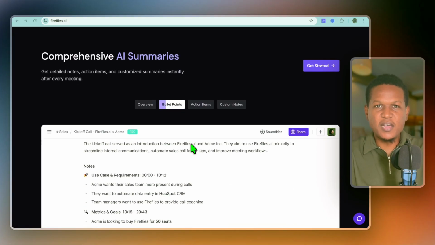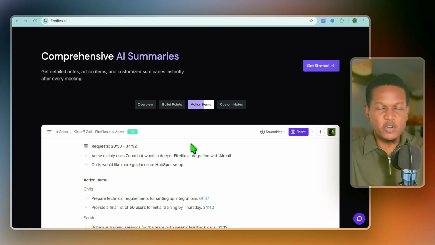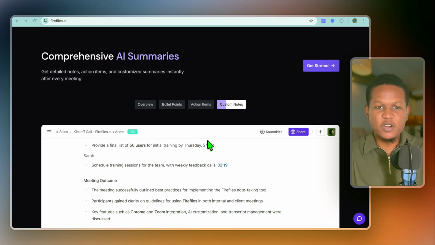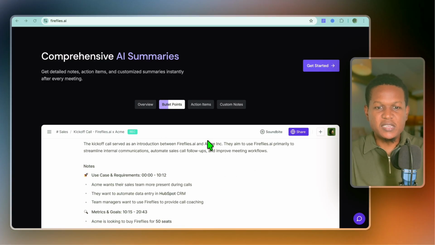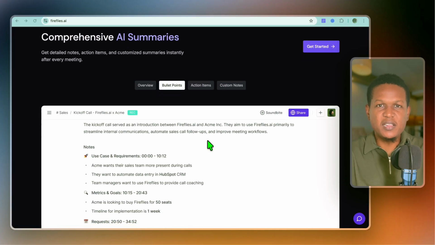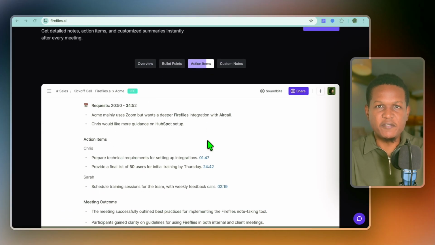So instead of you having to sit down and listen at the same time, try to catch the most important parts and write notes, this platform will do all of that for you, and everything that is being discussed in the meeting will automatically be saved. This can save you a lot of time, especially if you attend multiple meetings every week.